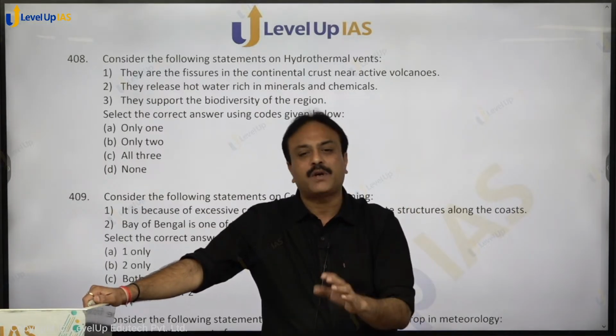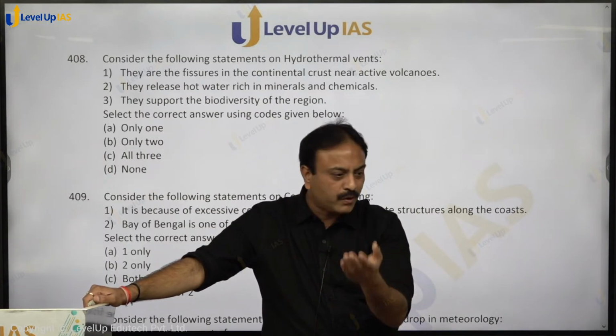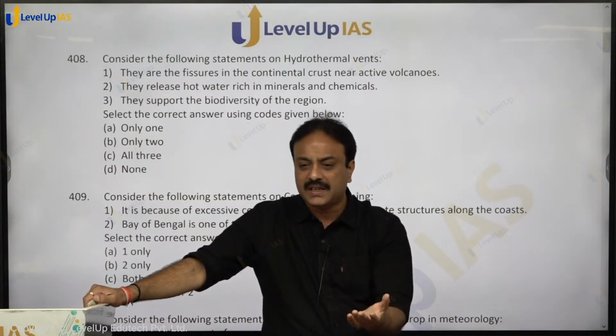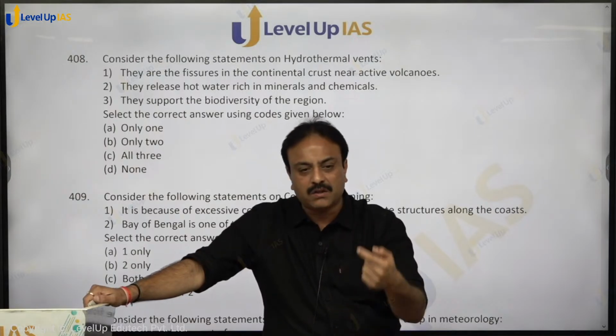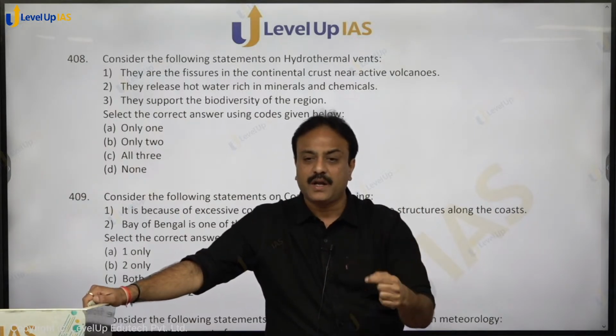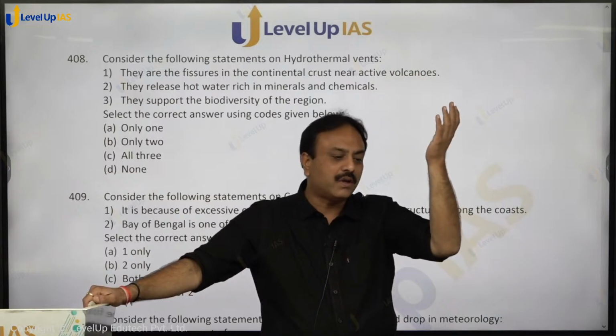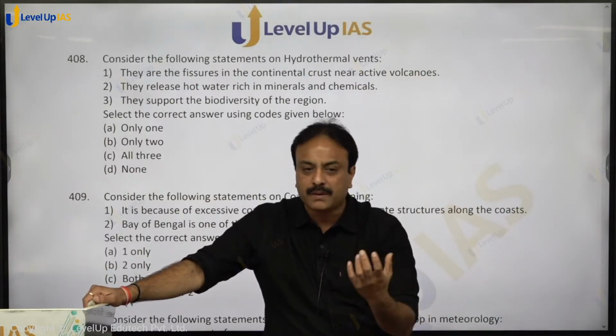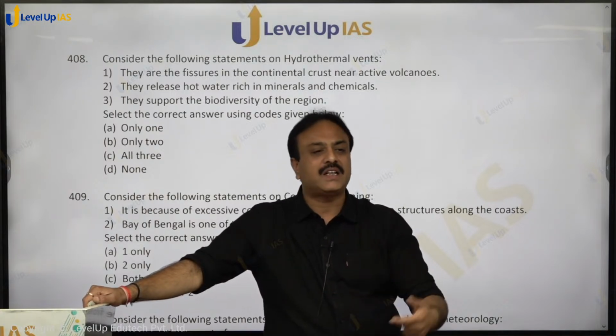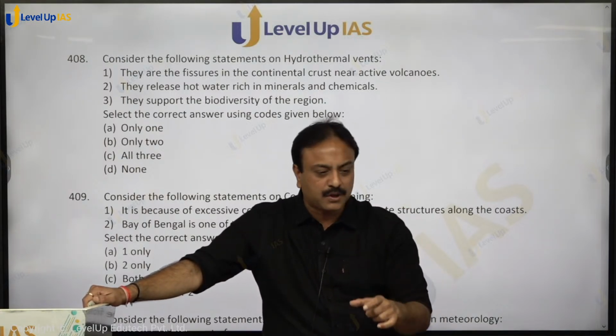Water moves down, why? Because it is oceanic crust. So water moves down, it is heated by the hot magma inside, and due to high temperature and due to magma, it dissolves the rock through which it is passing, and that water starts moving out. It creates a hydrothermal vent, that is explosion may also take place, but generally it is a long period phenomena which keeps on taking place.